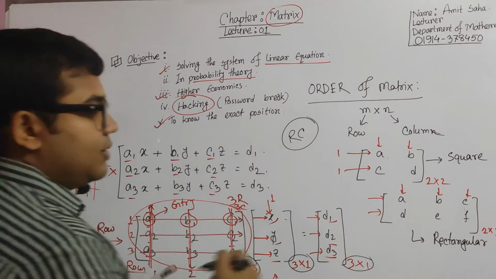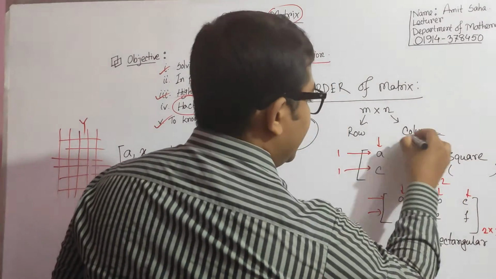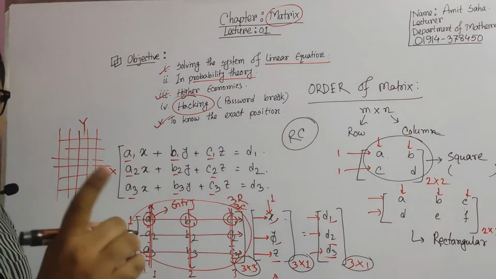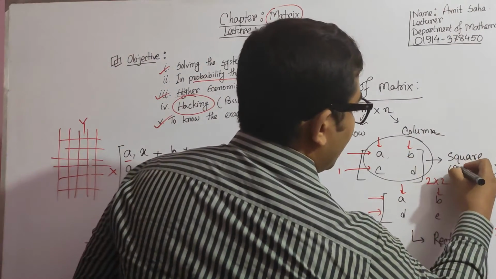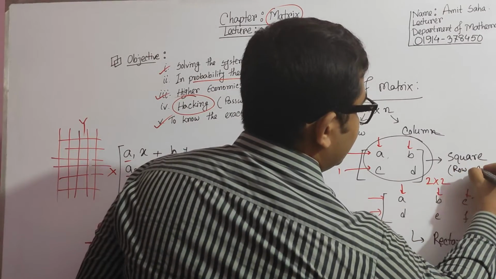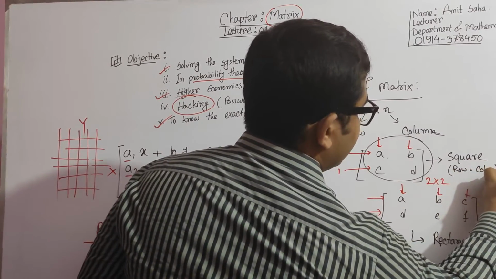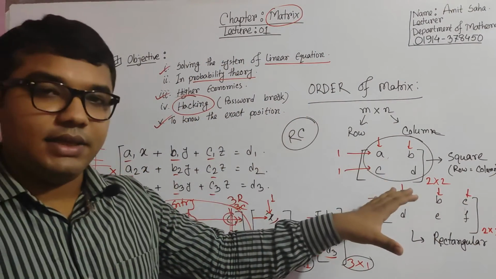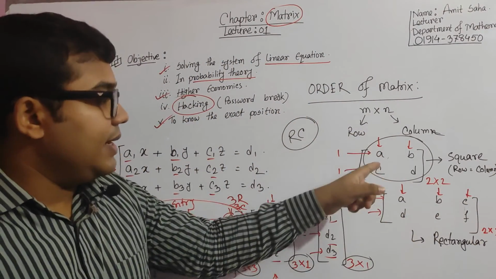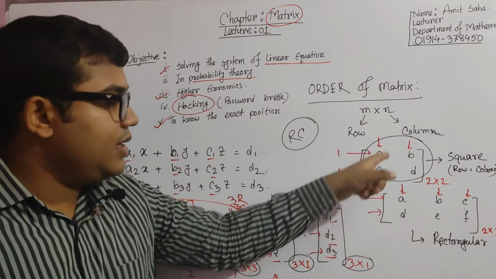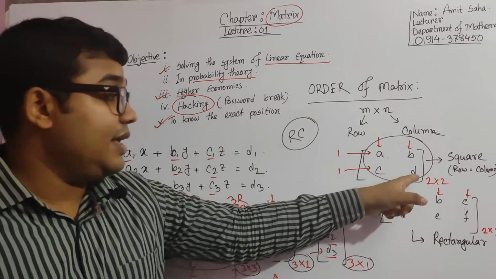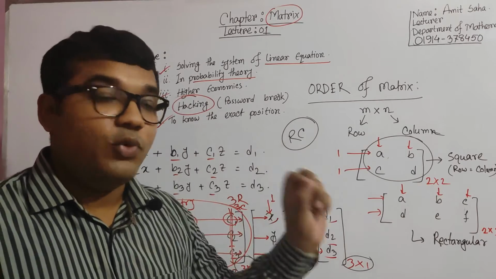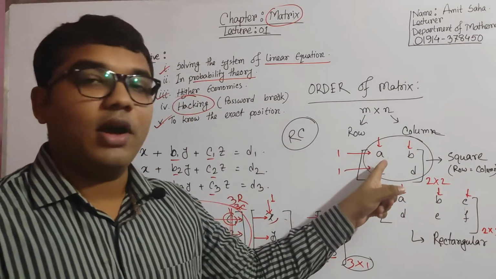Why? The main reason it is a square matrix is that the number of rows is equal to the number of columns. If in any arrangement the number of rows and the number of columns are equal, then we can say that it is a square matrix.